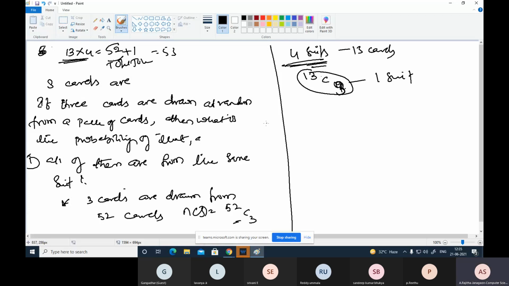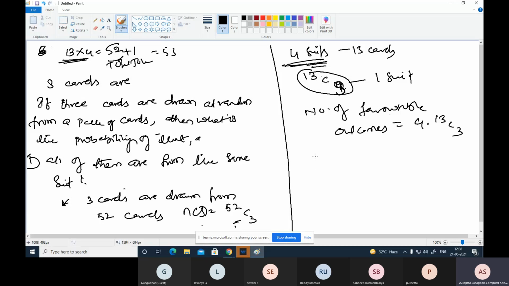the number of favorable outcomes: from 1 suit 13C3. In a deck of cards or pack of cards, 4 suits are there. So 4 into 13C3. These are the number of favorable cases, and these are the total cases.